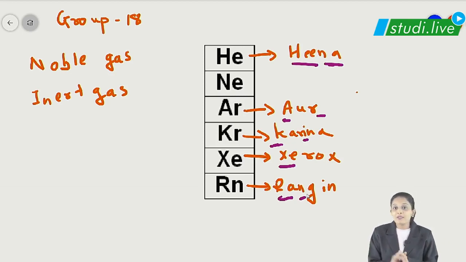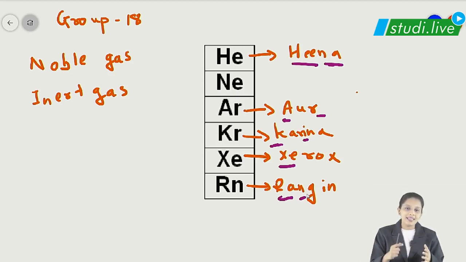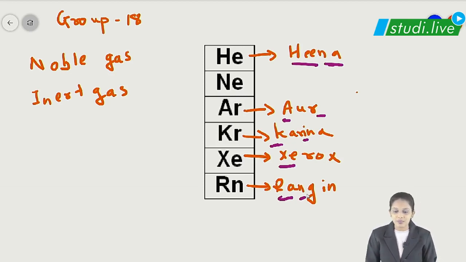Yes or no? If you don't need this trick and if you are able to recognize all the elements in the periodic table, well and good. But for my other students who are still finding it difficult, I'm hoping this video is going to help them. Yes or no? You will say, ma'am, we are still left with D block and F block elements. Yes, student, I know that, but I want you to first go through these elements. In my next video, we will be discussing the D block elements and F block elements. Am I clear with this?